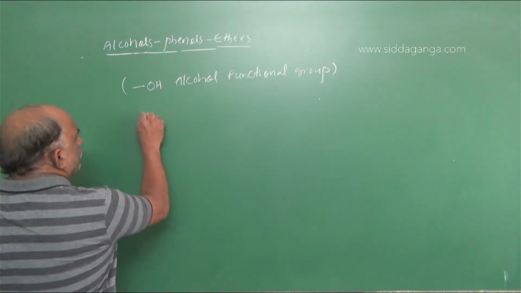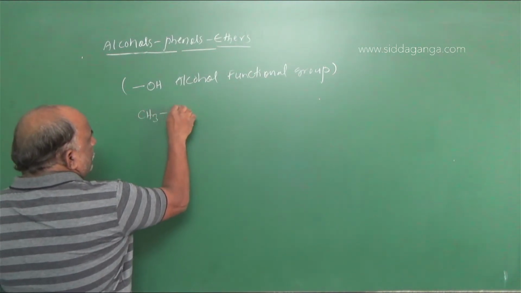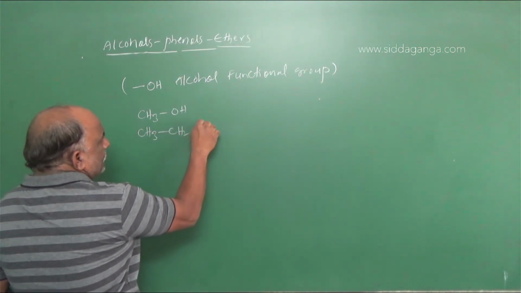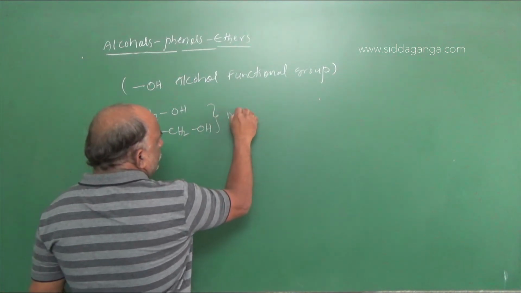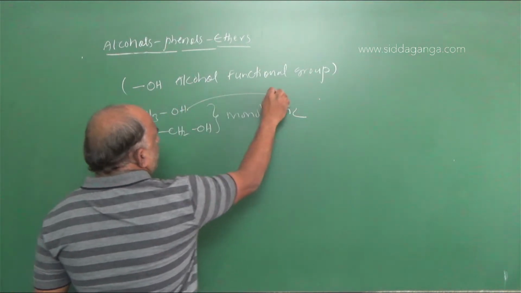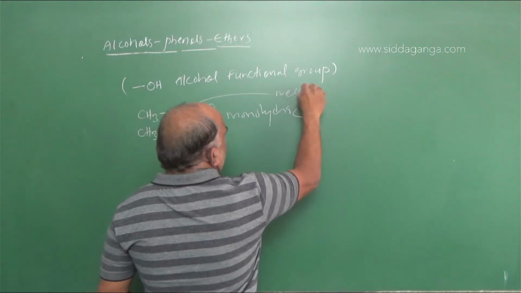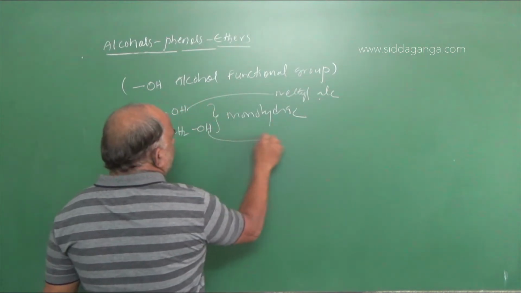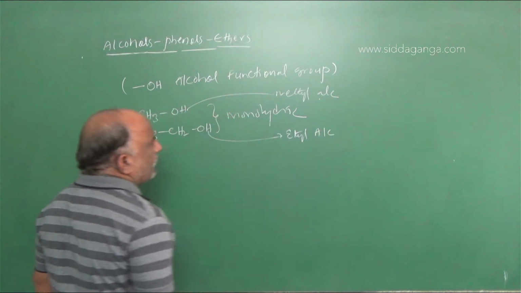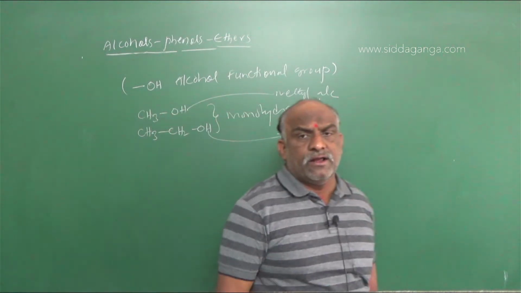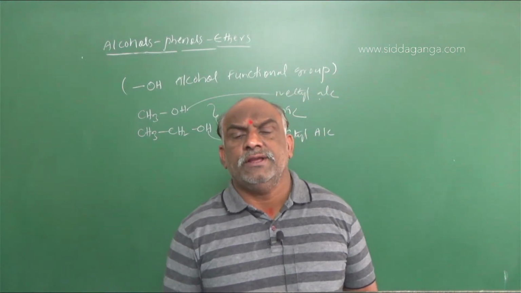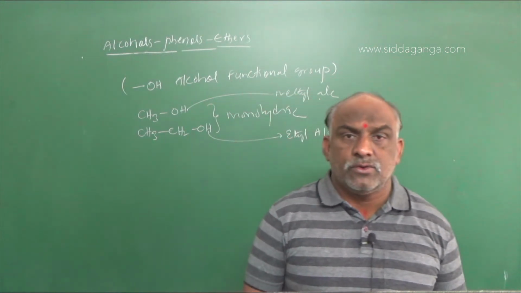Example, CH3OH, CH3CH2OH. So these are said to be monohydric. This is called methyl alcohol, and this is called ethyl alcohol. So these are all monohydric alcohols because such compounds contain only one OH functional group.